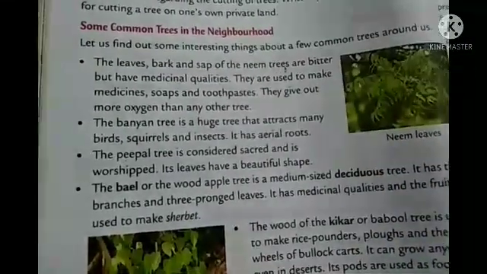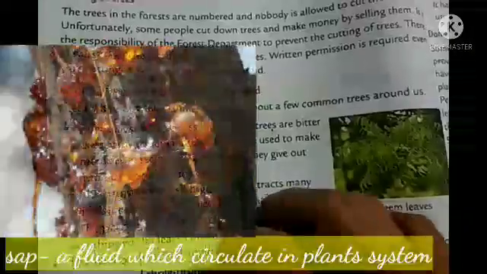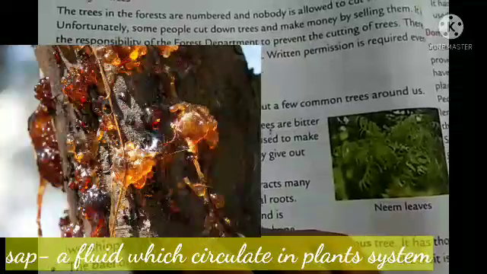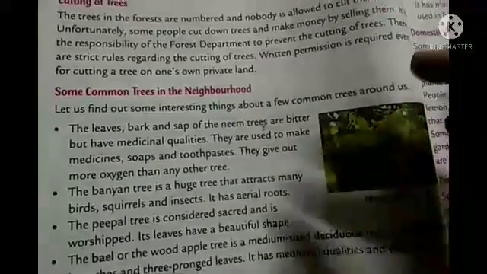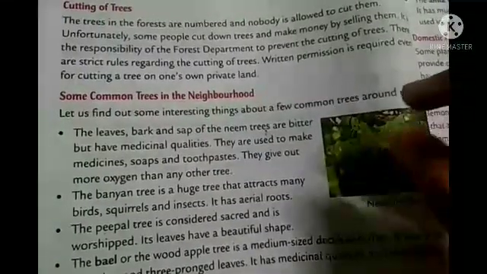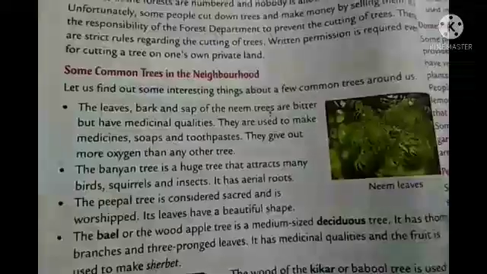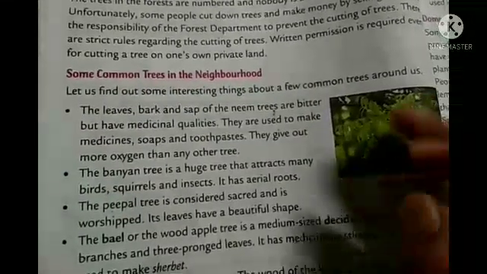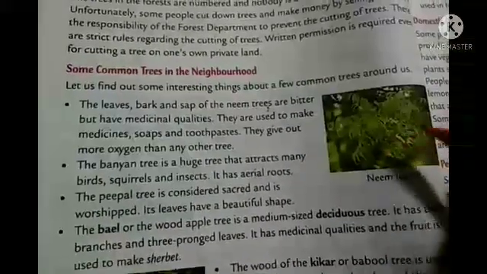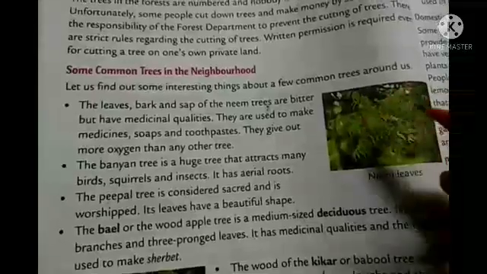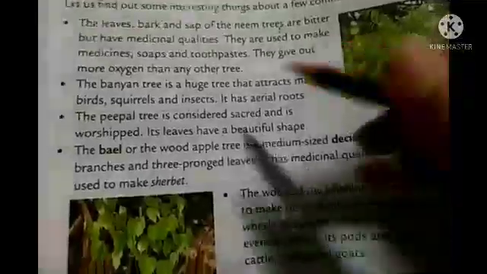First of all, in the first point it is given: the leaves, bark and sap of the neem tree are bitter but have medicinal qualities. You know about the neem tree, right? All the parts of this neem tree have medicinal properties, and they are used to make medicine, soap, toothpaste. They give more oxygen than any other plant. So at least you should have a neem plant in your home, because they purify the air most. That means they produce more oxygen, which is very important for our life.